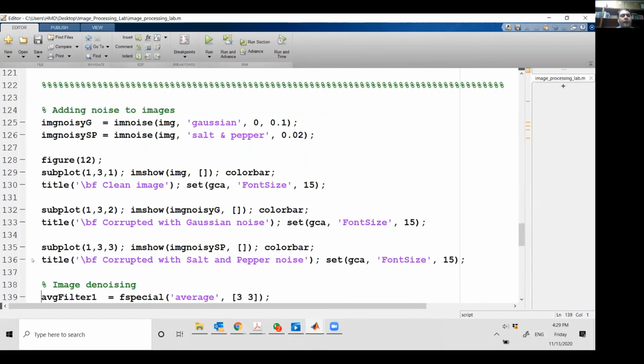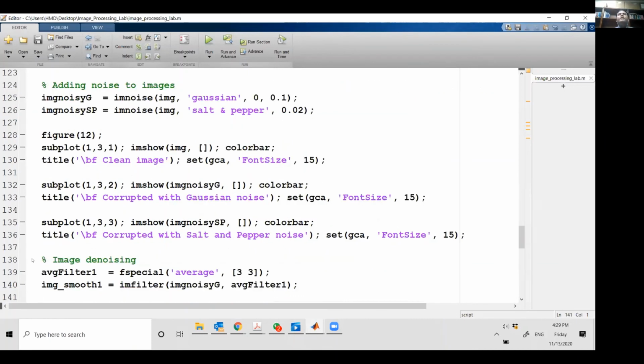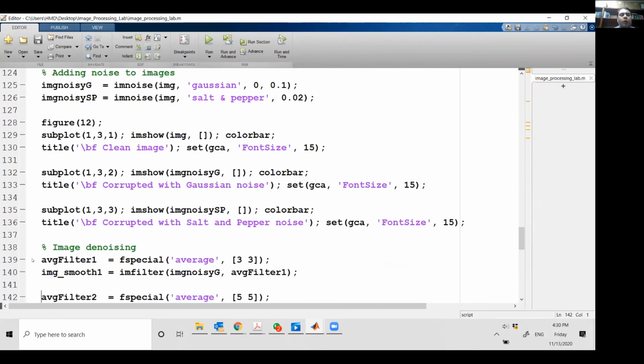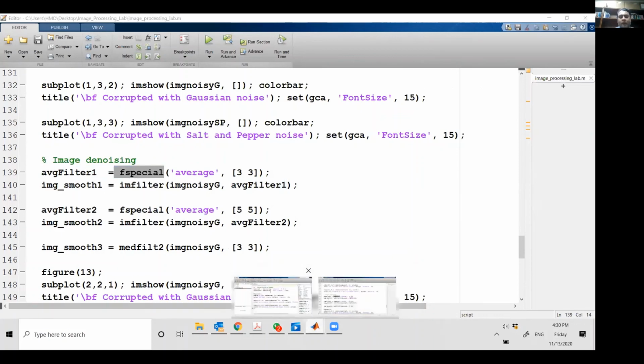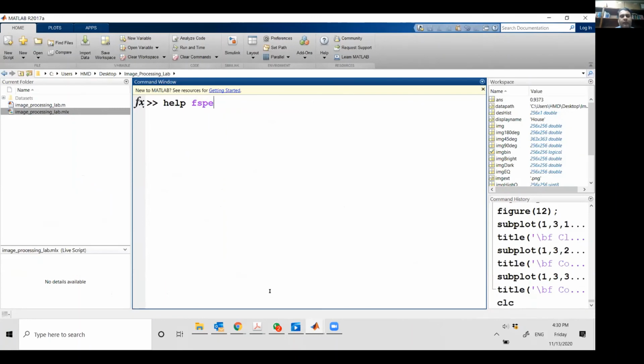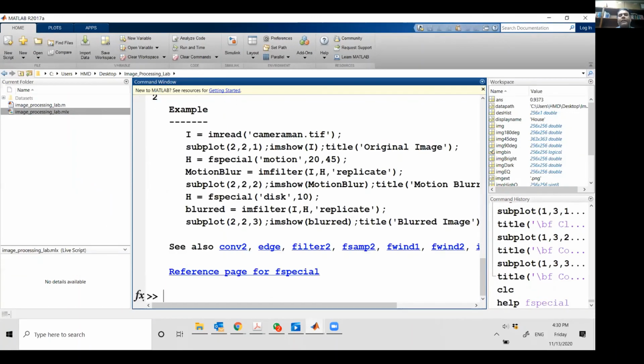That's important. Now to denoise an image, I need to have a smoothing filter. Like the moving average filter you studied, which was in one dimension, now you need to have a filter in two dimensions, one along the rows and one along the columns. So I create an averaging filter using the fspecial command. F is for filter, so it generates these filters. If I just do help fspecial, I can see that MATLAB is pretty rich in filters.